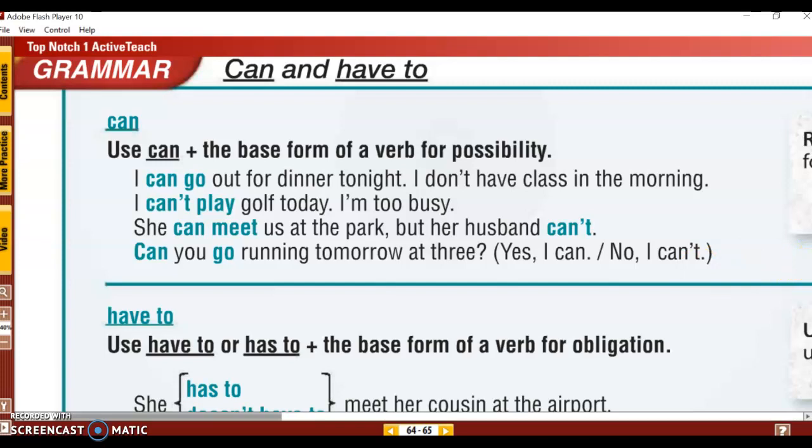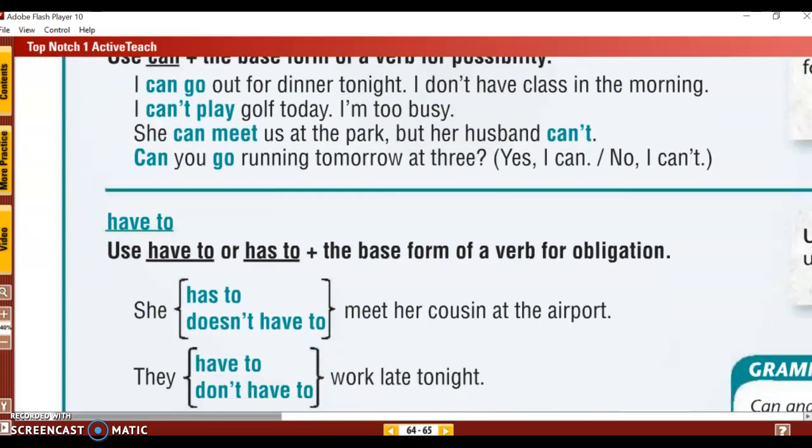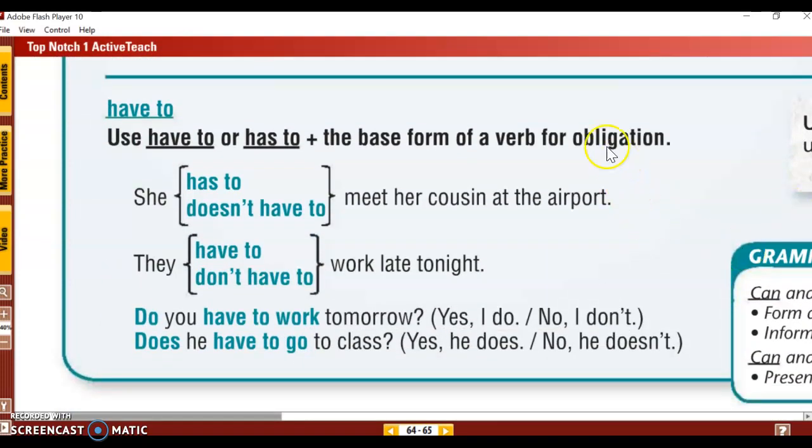So why don't you try it? Can you give me a possibility? Can you come to class today at midnight? Oh, no, teacher. I can't go to class at night. Well, why? Well, teacher, I have to work. Have to work? That sounds like obligation.